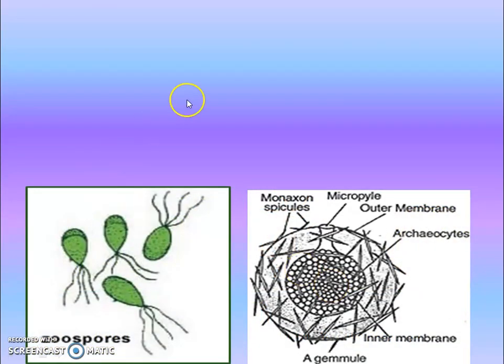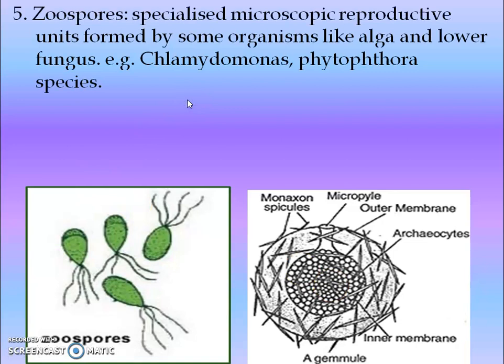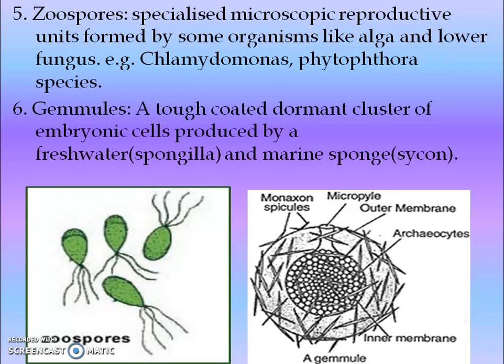So here you can see that zoospores are specialized microscopic reproductive units formed by some organisms like algae and lower fungi. Examples are also given here: Chlamydomonas, Phytophthora. Gemmules are thick-coated dormant clusters of embryonic cells produced by freshwater sponges and marine sponges. So here the gemmules are produced. This is also like a bud formed endogenously, whereas a bud is formed exogenously outside the body.